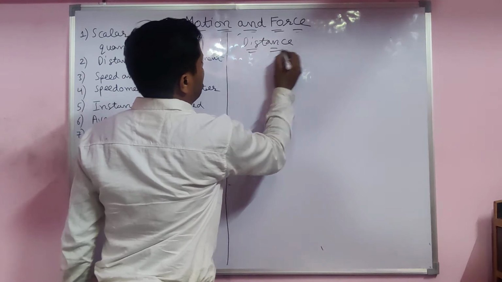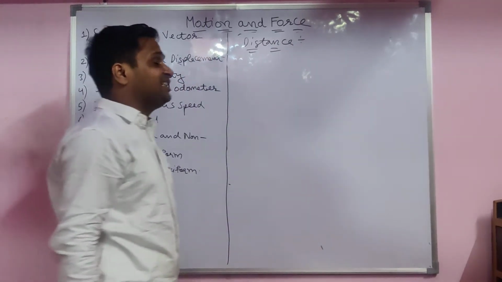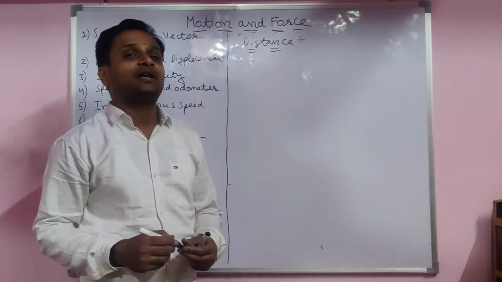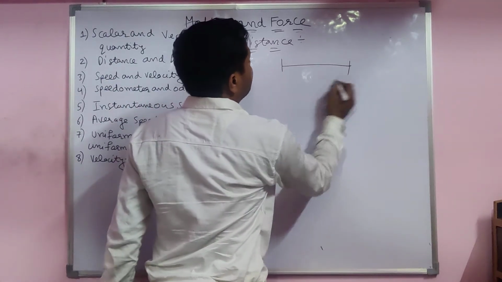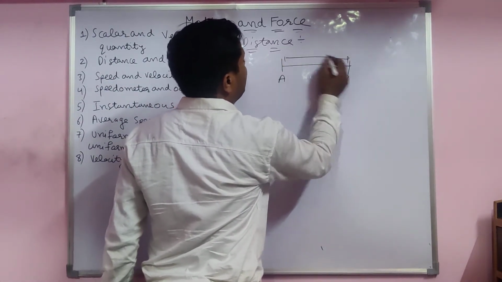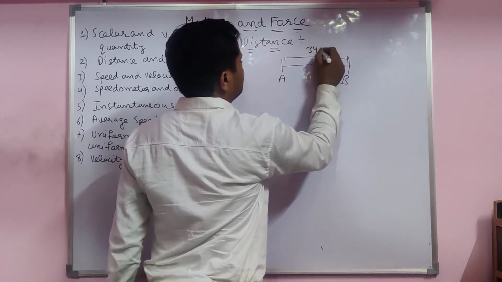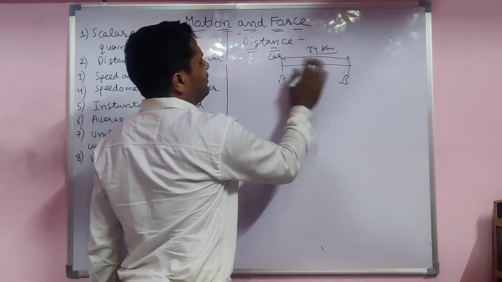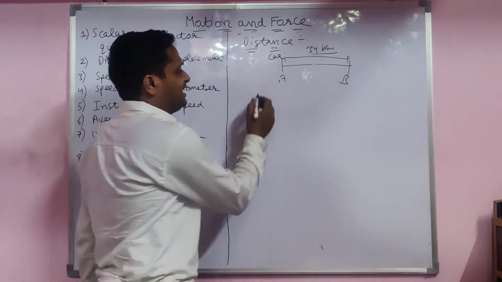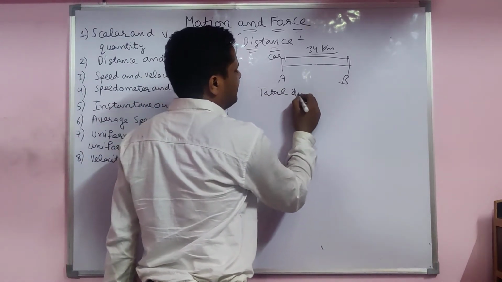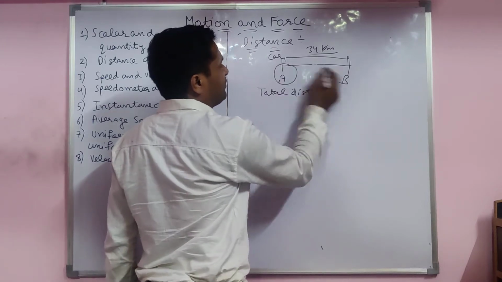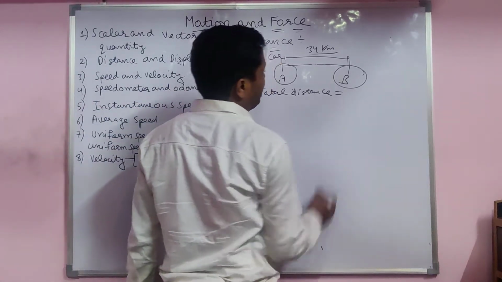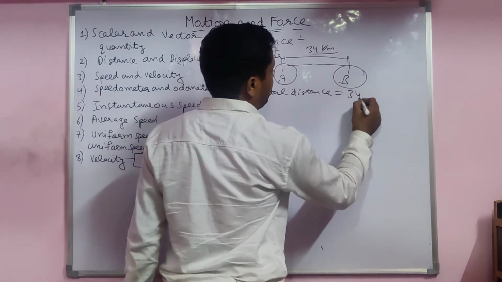First of all, we have to discuss distance. Distance is the actual length covered between the initial and final point. For example, one car goes from A to B, 34 kilometers. Distance is the total distance covered by the body. This was the initial position, this was the final. The actual length between the initial and final position, this is the definition. Total distance equals 34 kilometers.